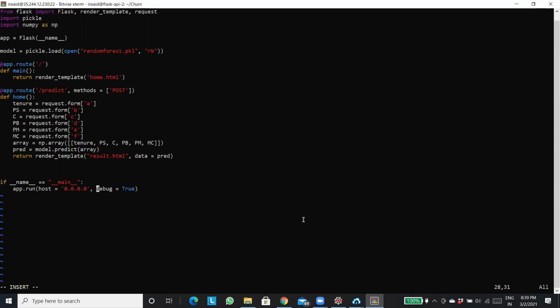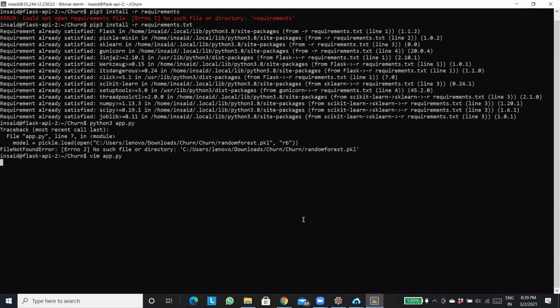Any doubt? I'll save it. For saving it, what should I do? You will have to press colon. I'll first press escape, then colon and WQ, and then that particular file is saved. Now I should run my python3 app.py.